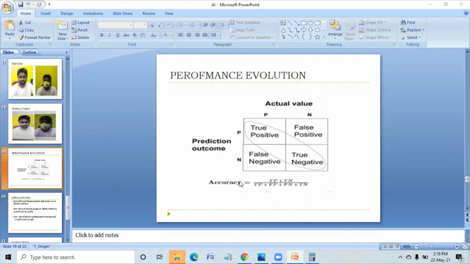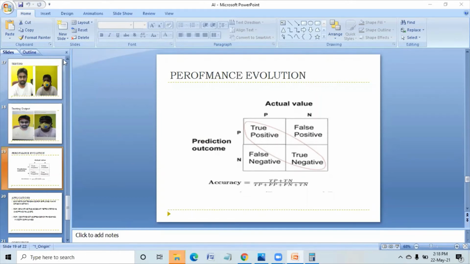If you want to keep the system in your shop, to filter customers, you can do this. If there are metro train stations, you can put this system there. After evaluating, if the accuracy is good, the same code, same system, we can use.